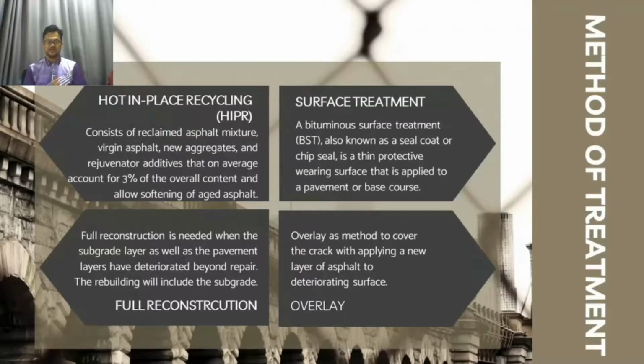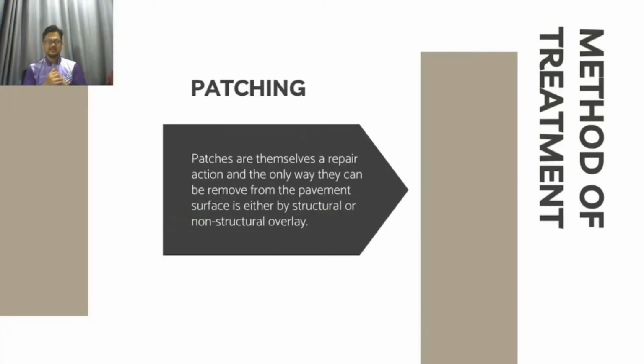Now the fourth method is overlay. Overlay will be used to treat longitudinal or transverse cracking. The overlay is a method to cover the crack by applying a new layer of asphalt to the deteriorating surface. And the last method is patching. Patches are themselves a repair action, and the only way they can be removed from the pavement surface is by a structural or non-structural overlay.